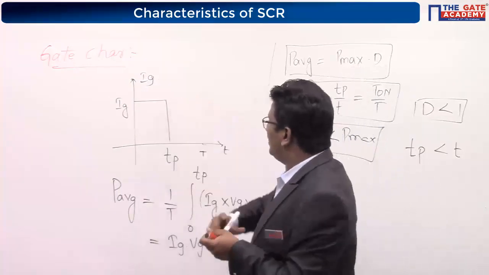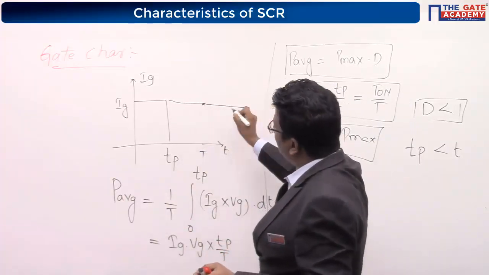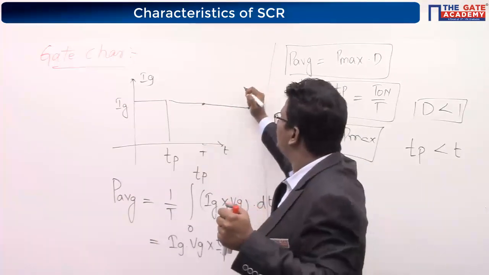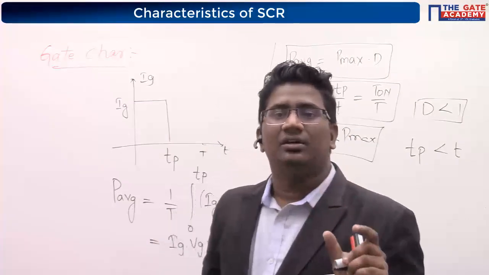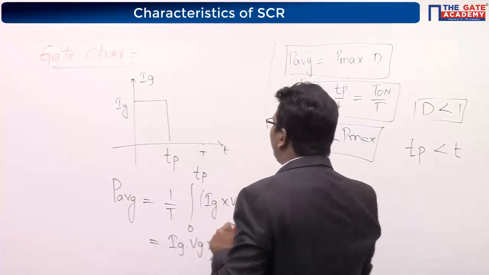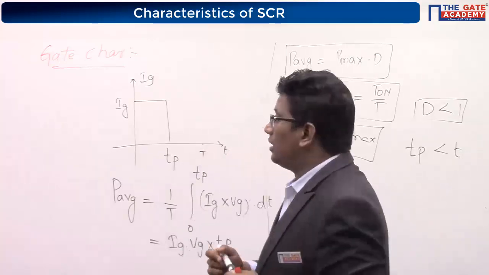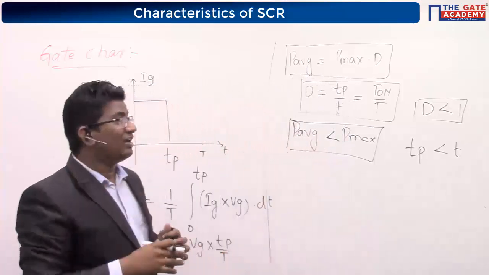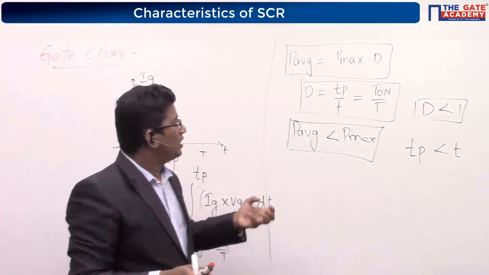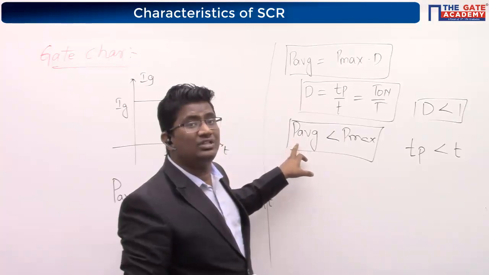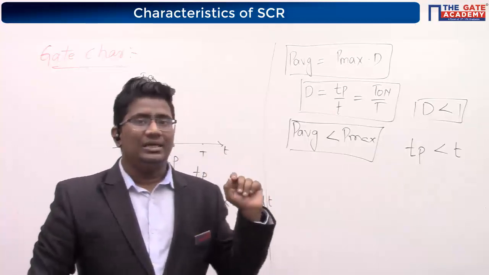Yes or not? If you are still continuing up to T, power loss is going to increase, hence the device is going to damage. It means you always have to choose a gate pulse width, or pulse time, less than the total time period. Again we have proven why we have chosen less pulse time: we generate pulses to reduce the power loss.